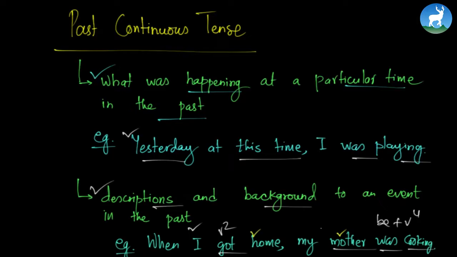You can also say something like, I was eating dinner when there was a knock on the door, or I was teaching to my class when suddenly there came a bang on the door, right? The man was sitting on the bench, he was wearing a blue suit, and he was reading a paper and eating biscuits. So this is about describing some event that was going on in the past by giving some background information. Let's look at some more uses.